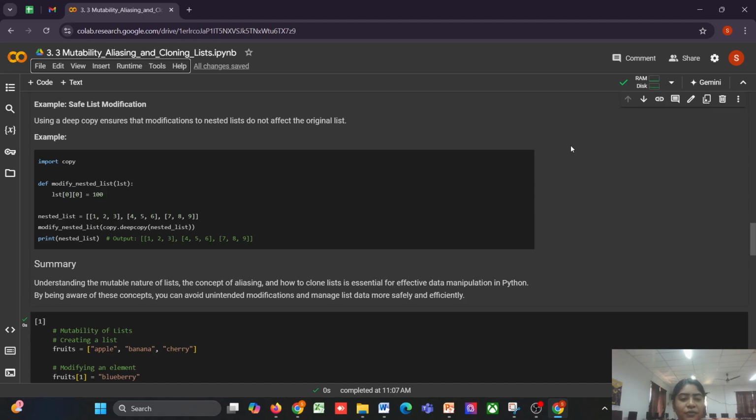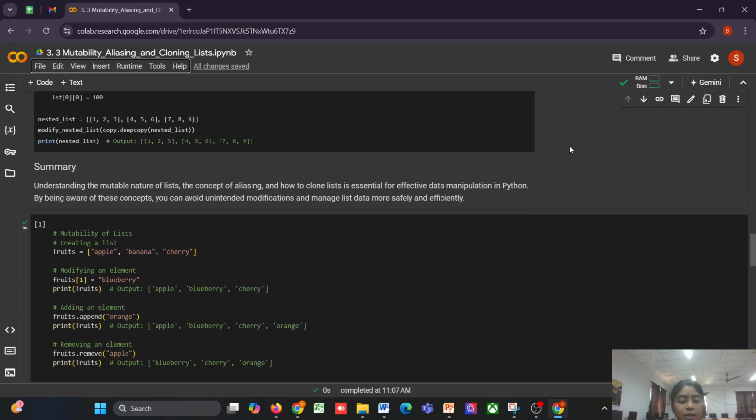Safe list modification with deep copy. In this example, deep copying is essential when dealing with nested lists, as it ensures the modifications to the deep copy don't affect the original data structure. Here in this example, using deep copy ensures that changes made inside the modify nested list function do not affect the original nested list.